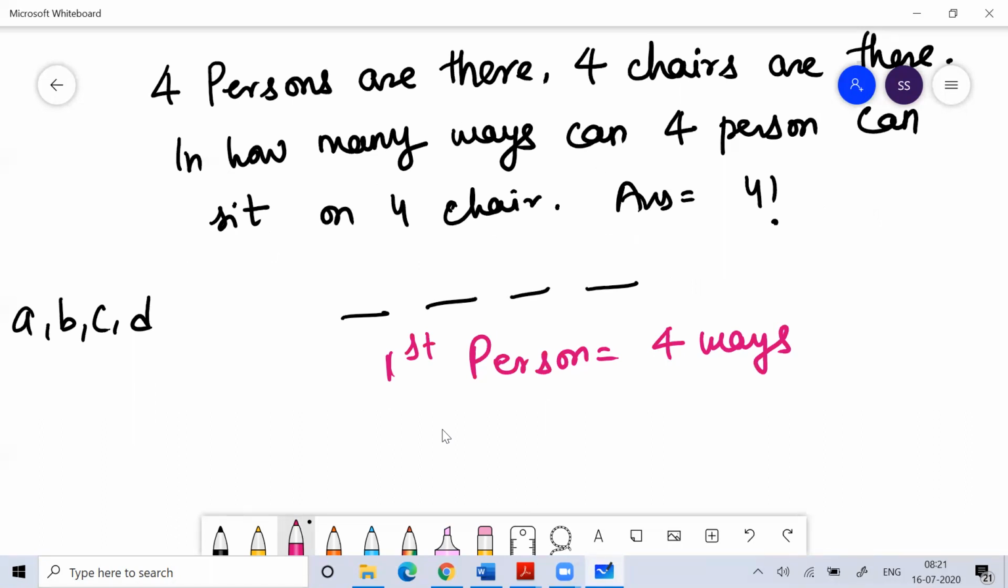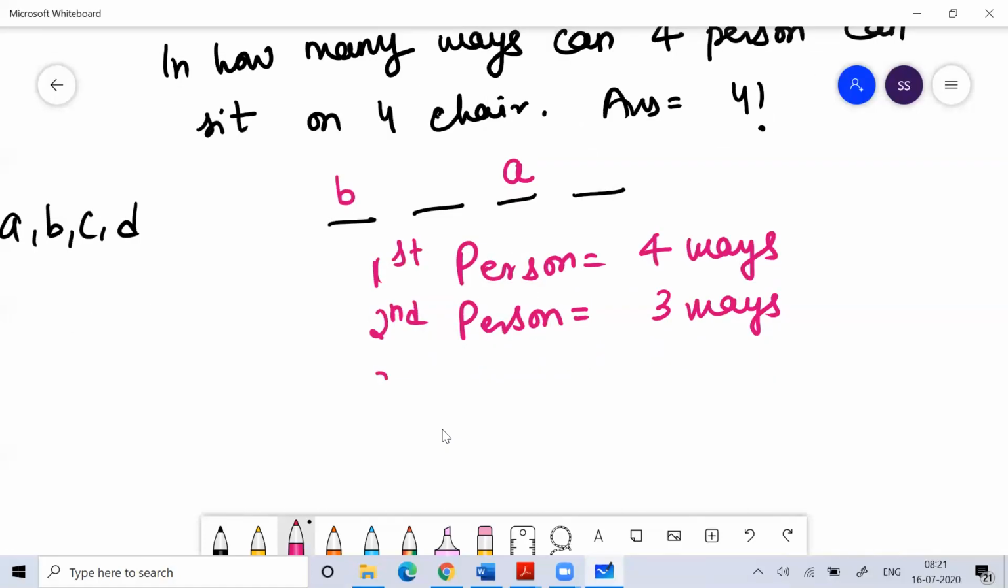Once the first person has sat in some chair, it doesn't matter which one. Now for the second person, only three chairs are left, because on one chair the first person would have sat. So the second person sat somewhere. Then for the third person, how many ways can the third person sit? Two ways, because two chairs are left.